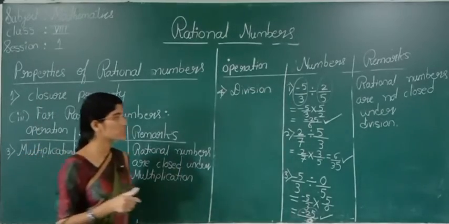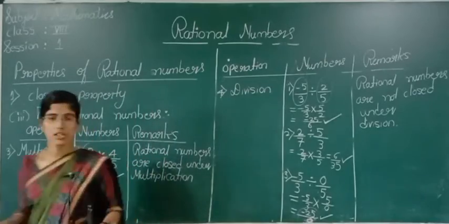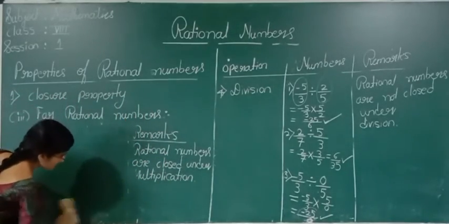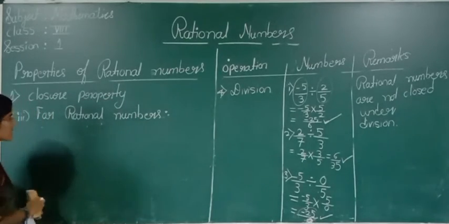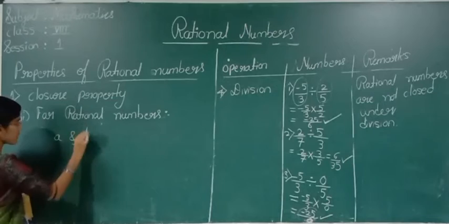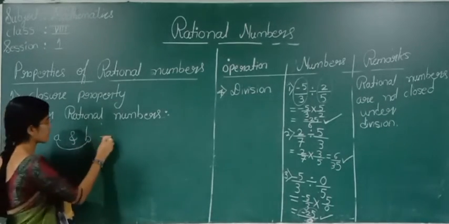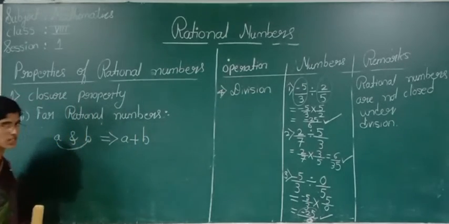In general, if A and B are two rational numbers, then A plus B is a rational number.